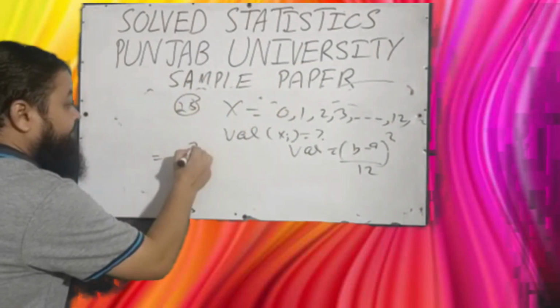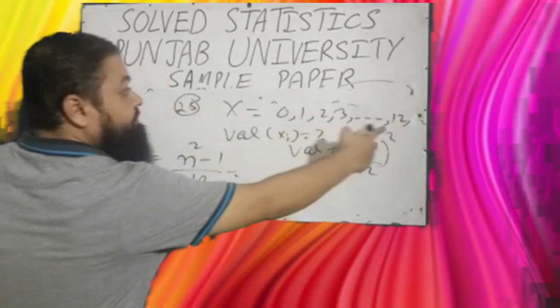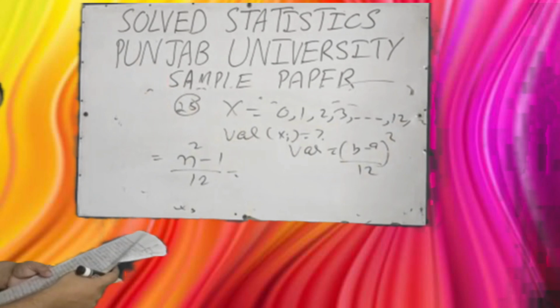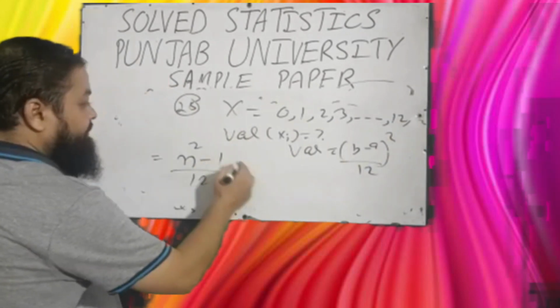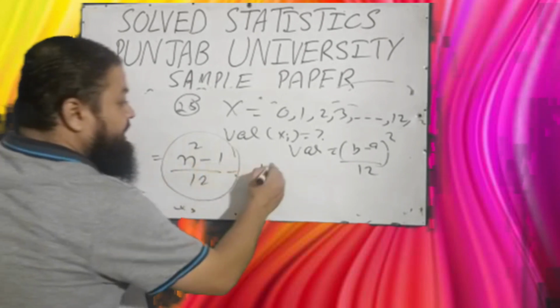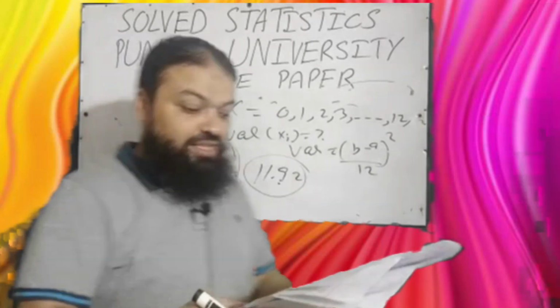It has the formula n square minus 1 over 12. What is n? 12 values. If you substitute in this formula, n square minus 1 over 12, the answer will be 11.92. That will be the correct option in the exam.